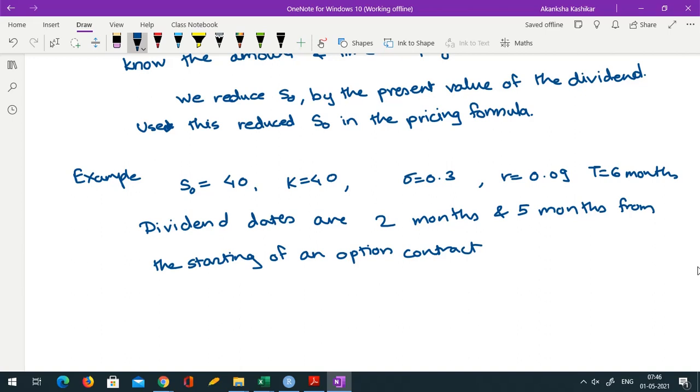And the amounts of dividend, see, dividends are going to be very small in amount. So generally, most of the times even less than 10% of the actual share price. So the amount of dividend is suppose 0.5 at both the time points.